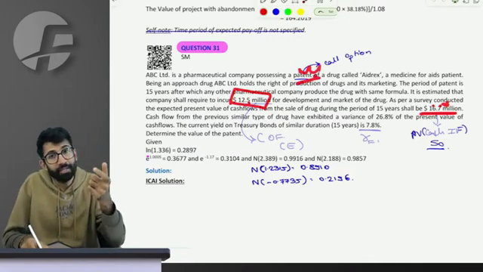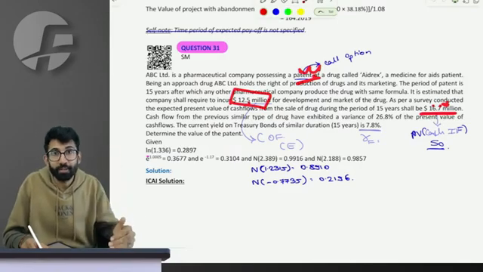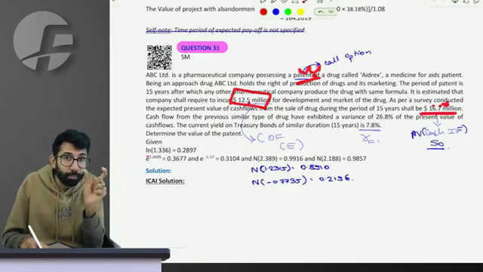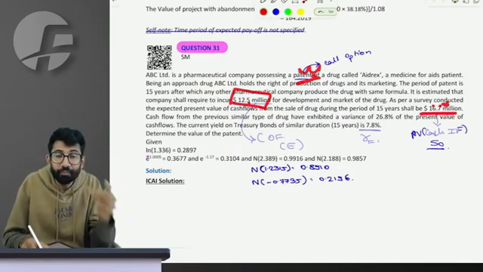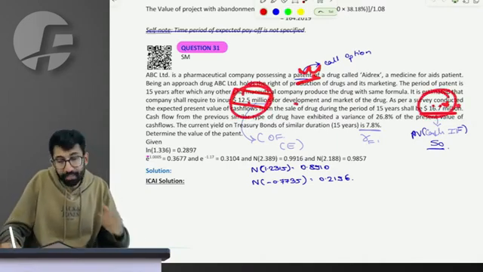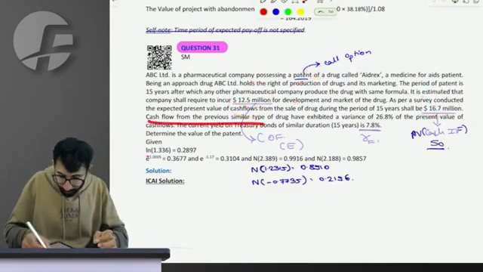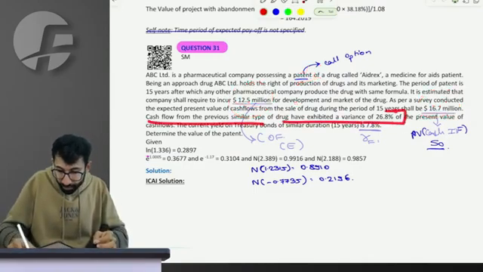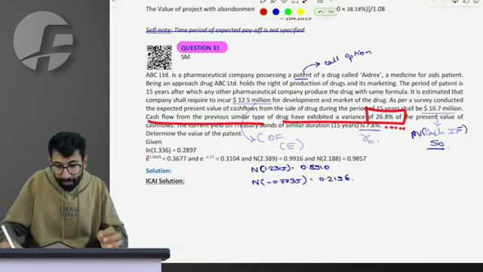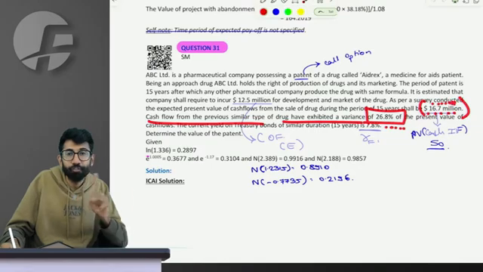So due to the patent, I could buy at a price of 12.5 something whose value is higher. How much value does that patent have, how much benefit or advantage is that patent giving me? The difference between the two prices, you might think. But the cash flow of a similar type of project exhibited a variance of 28.6, meaning to say the 16.7 you will generate is not fixed.